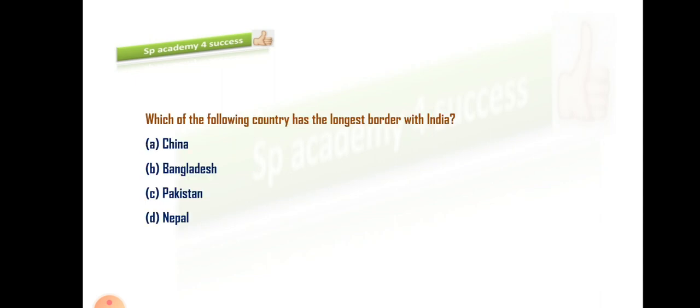Let's move on to the next MCQ and the last MCQ for today. Which of the following countries has the longest border with India? So let me give you the explanation first. India borders 7 countries. India shares a border with 7 countries.